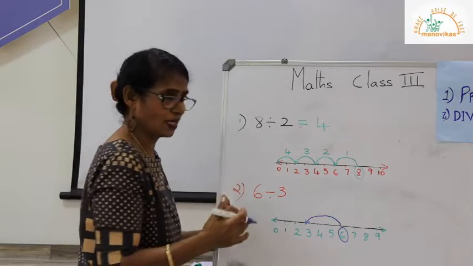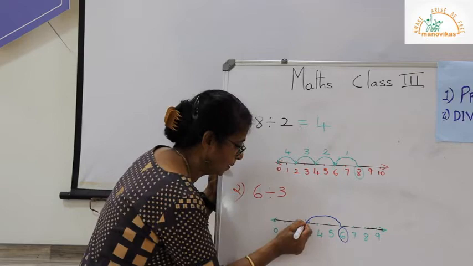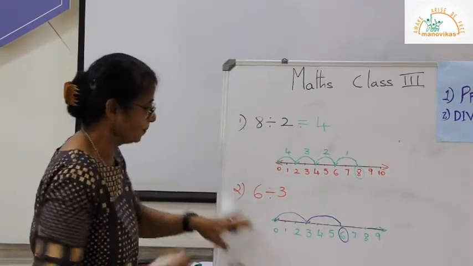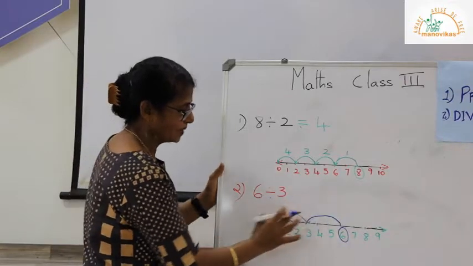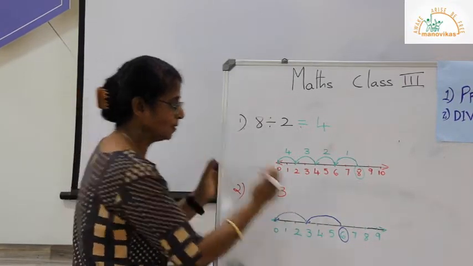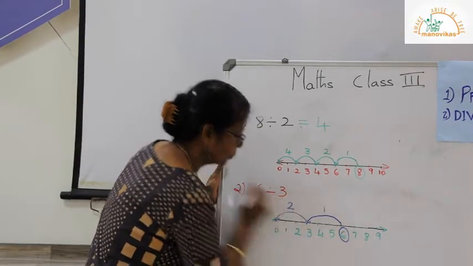Now have I reached 0? No. So I count again backwards and I go to 0. When I go to 0, how many times have I jumped backward? 2. So that means 1 and 2.